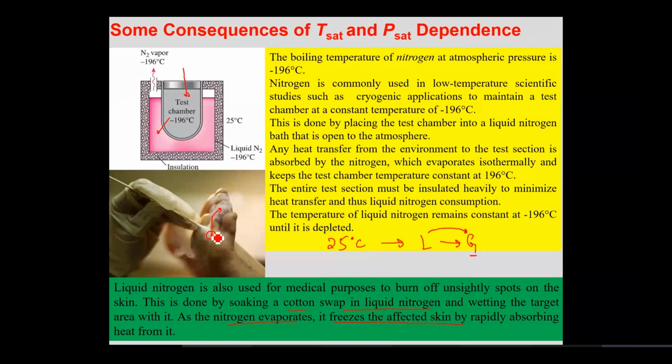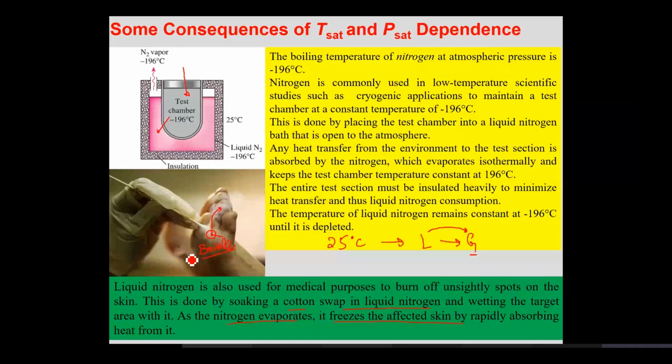As a result, the local area where the freezing has taken place becomes very brittle, and it is easily removable. Clear? Right. So I'll stop over here and we'll